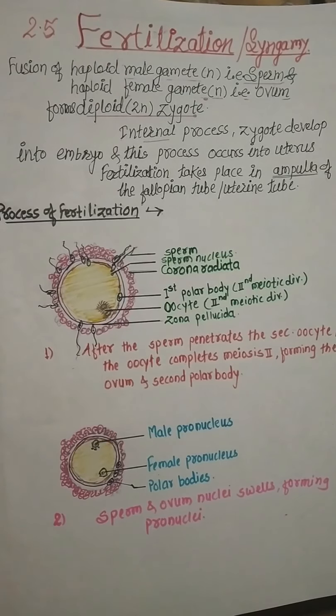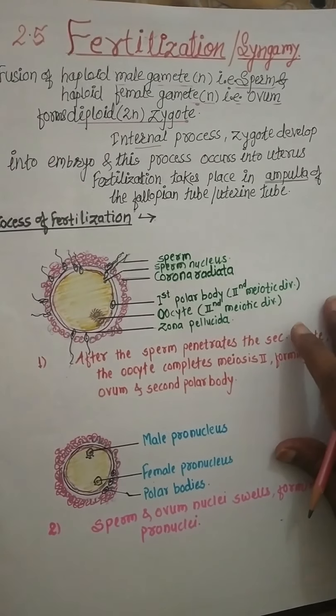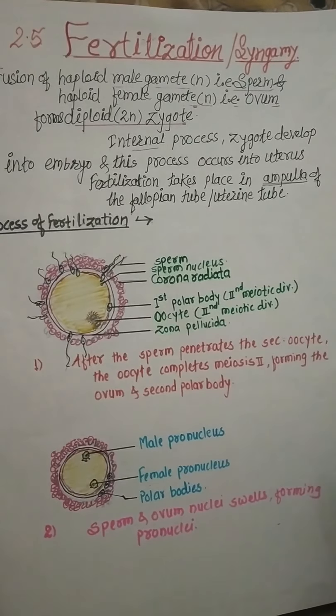In gametogenesis, that is spermatogenesis and oogenesis, we studied the formation of the male gamete, the sperm, and the female gamete, the ova. So let's continue with the next point, fertilization, also known as syngamy.